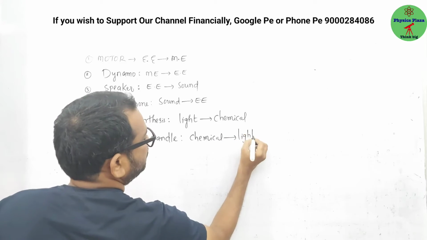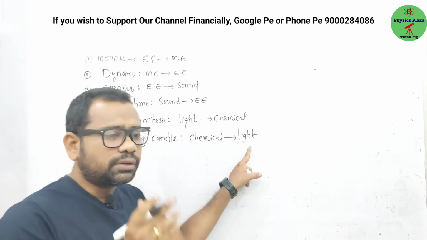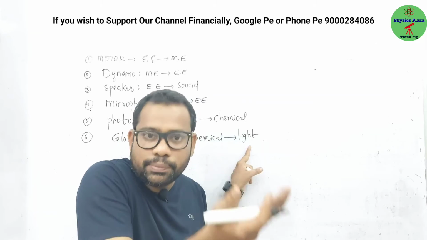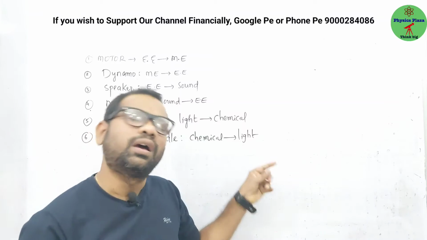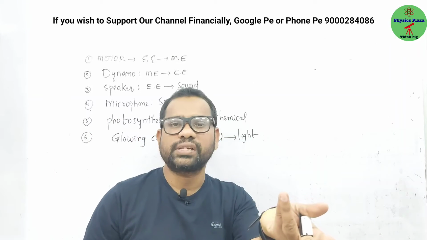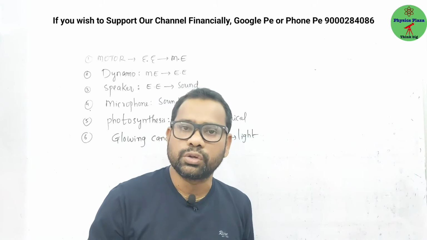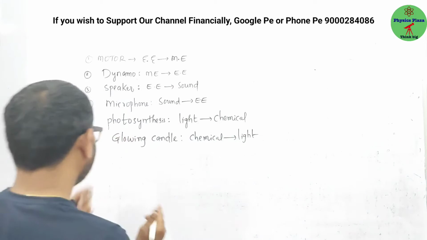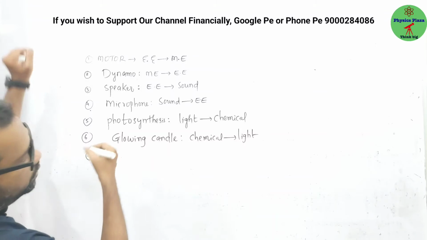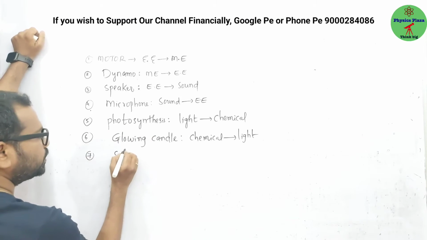You may get one doubt: sir, why can't we say heat? See, try to understand what the main intention to light that candle is, for light purpose. Of course, as I told you, some heat is produced, dissipated energy, that's it. Some will go in a useless form, that's it. Okay, fine. And let us take a solar cell.